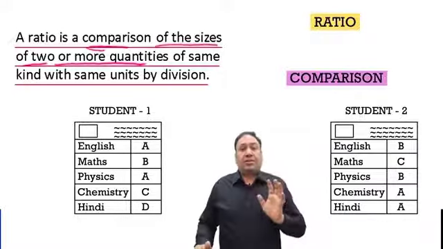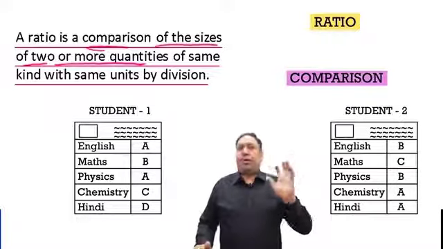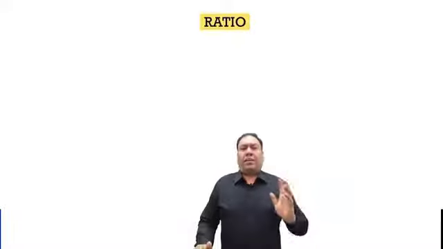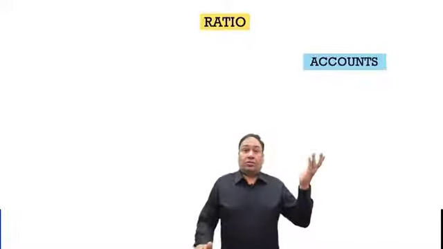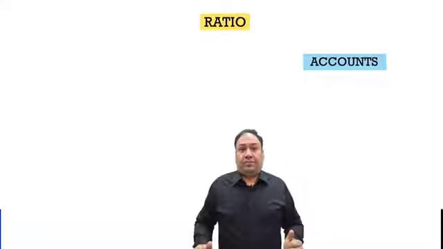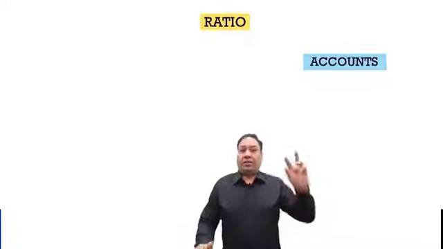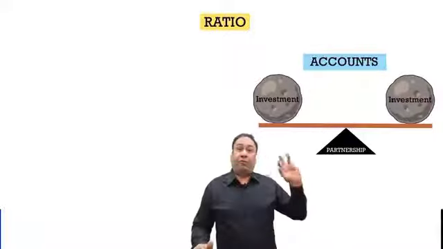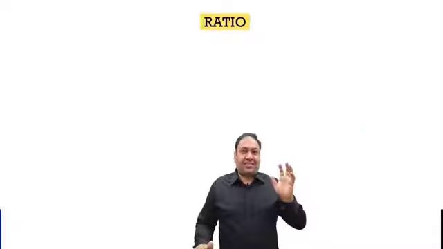So the thing is, ratio is a comparison and it is used to compare things, right? Ratio is very, very important in every field of our life. For example, in accounts, it is used in partnership, right? Because of the comparison between their investments, the profit will be distributed according to that. Hence, a ratio is a comparison.